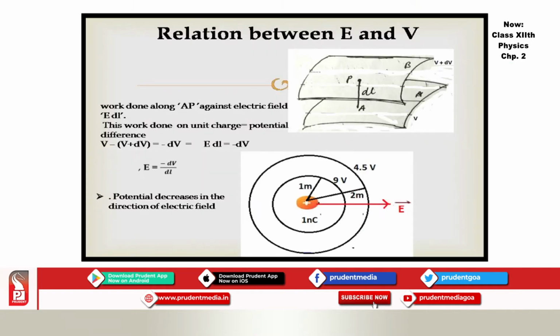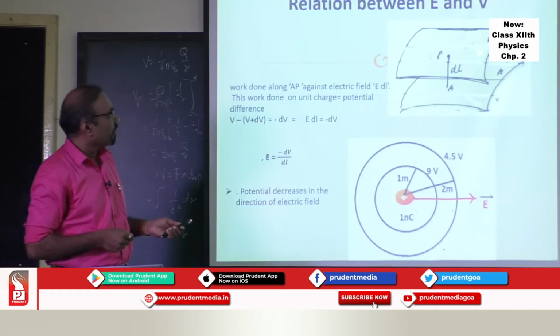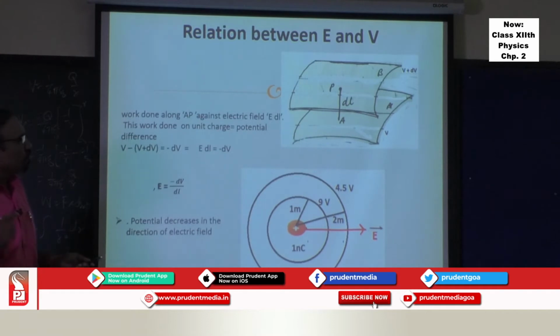Now next we should know what is the relation between electric field and potential. That's a very interesting relation between electric field and the potential. Now suppose we have two equipotential surfaces. This is A and B, two equipotential surfaces. On this equipotential surface, the potential is constant. That potential is say V. And this particular equipotential surface has a potential V plus dV. And distance between the two equipotential surfaces is dl. So AP is the distance between the two surfaces.